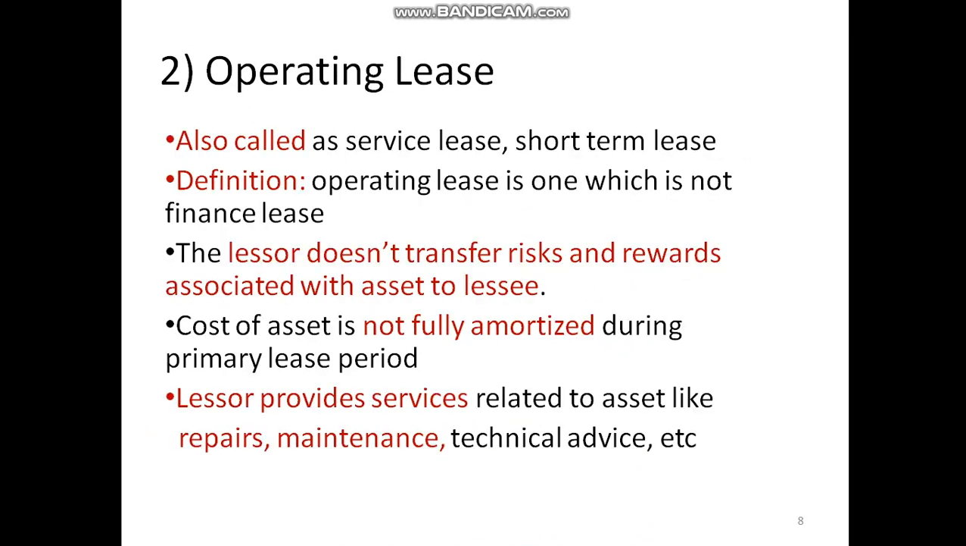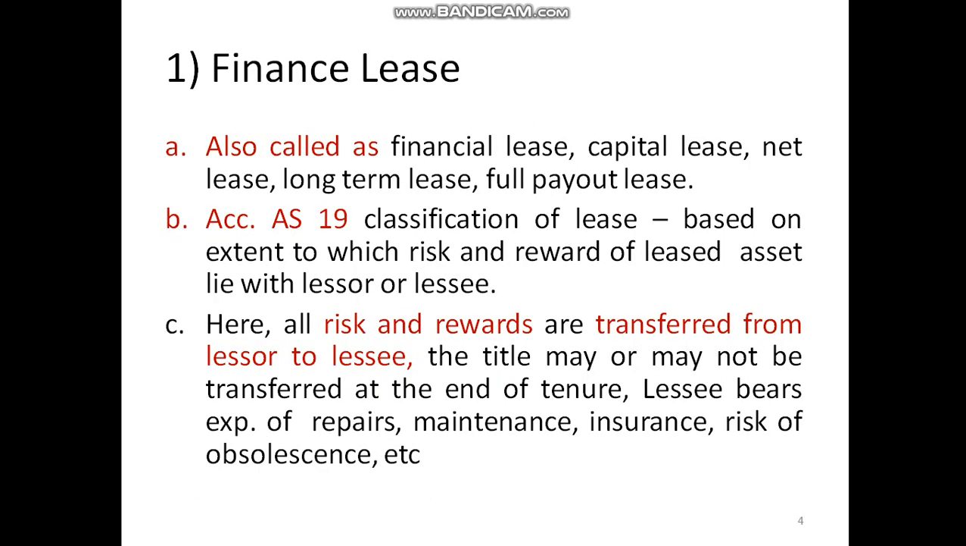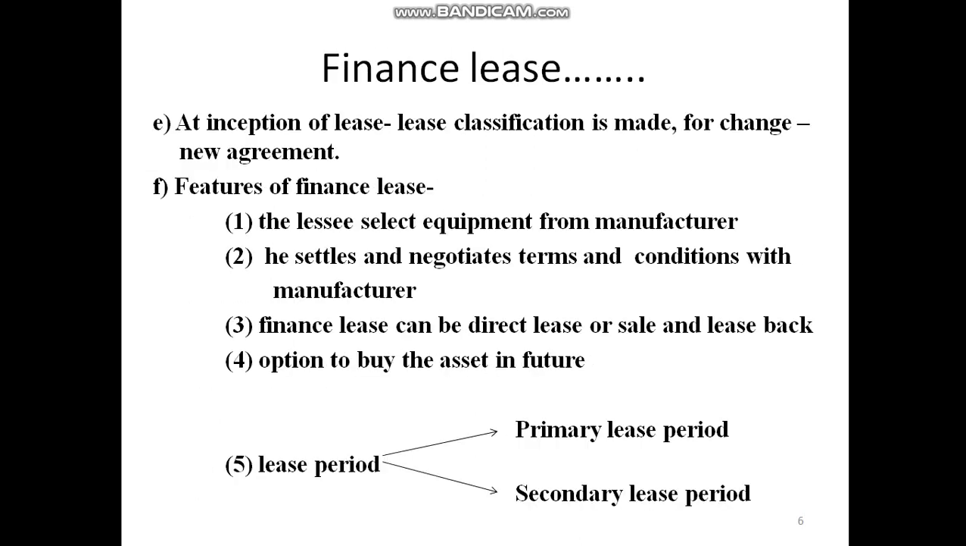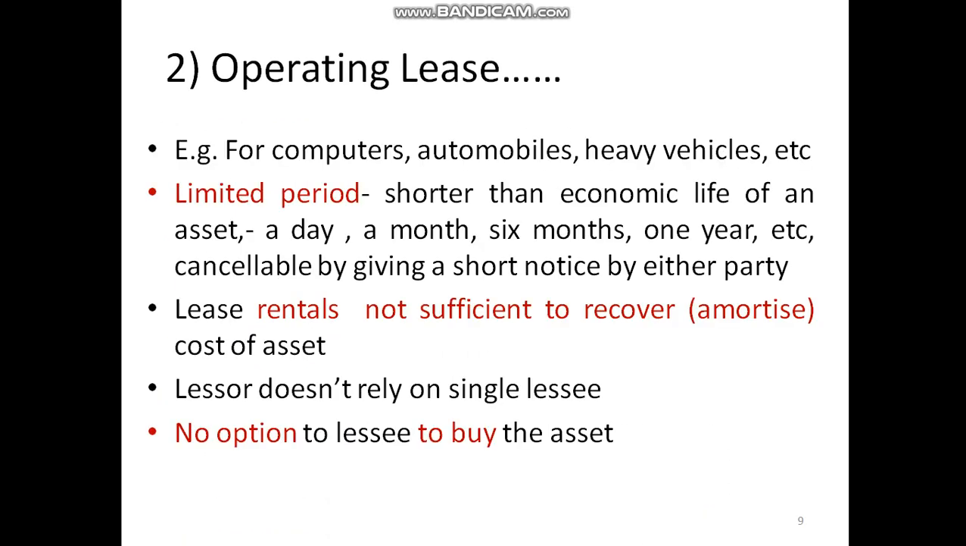Then students, in this way I have explained two types of lease: finance lease and operating lease. You can write a difference between the two as well, starting with the different names given to the same, whether risk and reward is transferred or not, what is the time period of the lease, what are the primary and secondary lease periods, who bears the expenses, and then one more thing here is whether the cost of the asset is amortized or not. In this way, you can write the difference between the two. I hope this explanation was sufficient for you all. Just write the difference between the two for your understanding, and keep reading.